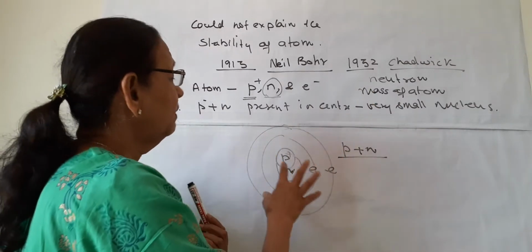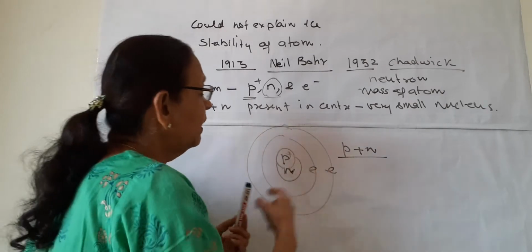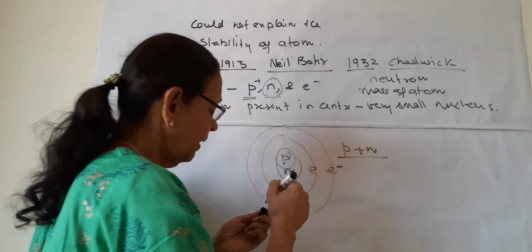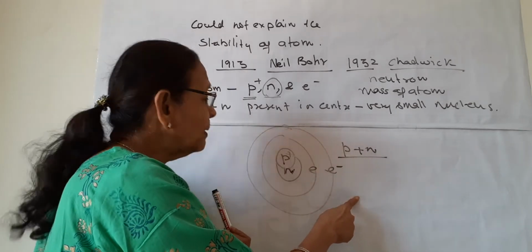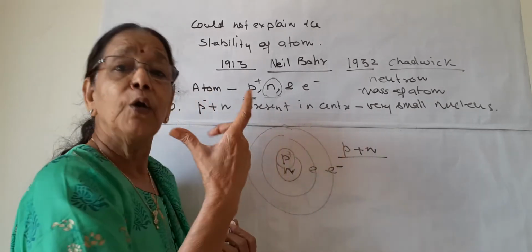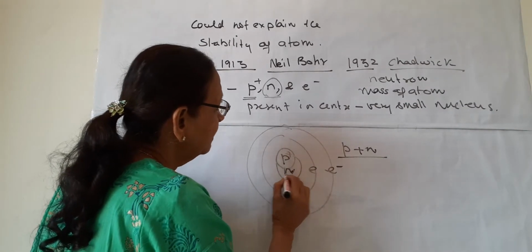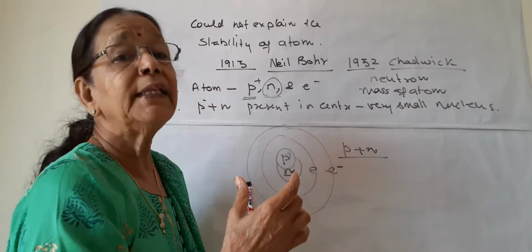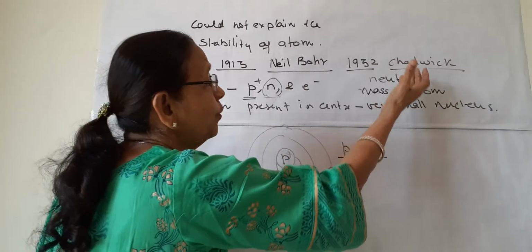But Chadwick knew that protons are positively charged, electrons are negatively charged, and number of protons is equal to number of electrons, and atom is a neutral atom. So he concluded that these neutrons have no charge. That's why the name neutron.